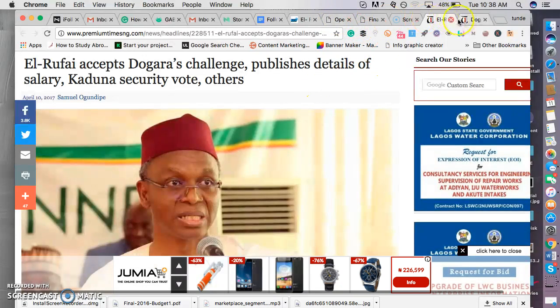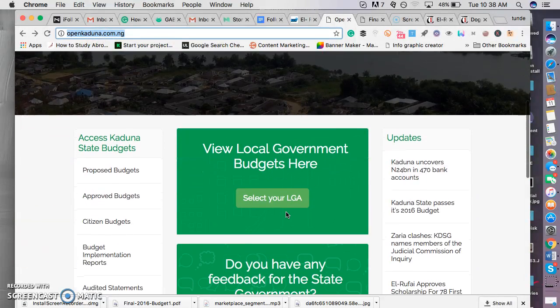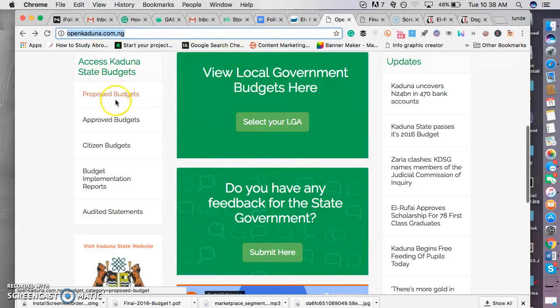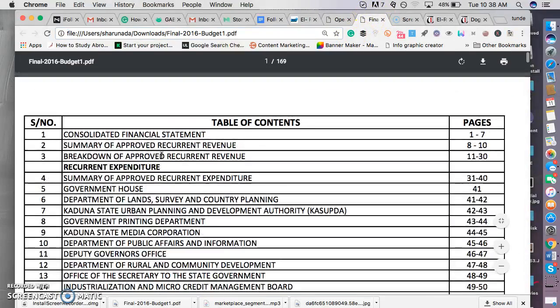The Kaduna State Governor says they have an open data portal, which is openkaduna.com.ng. As you can see here, it is openkaduna.com.ng. What I did here is I came to approved budgets and downloaded the 2016 budget of Kaduna State Government, and this is their budget. If you can see it, the final 2016 budget of Kaduna State.